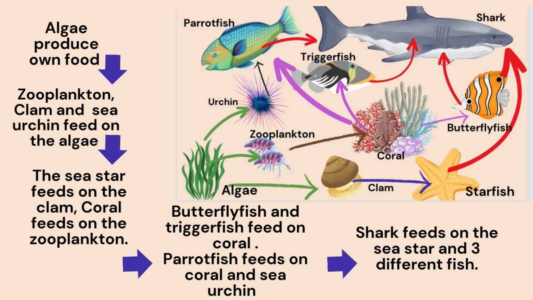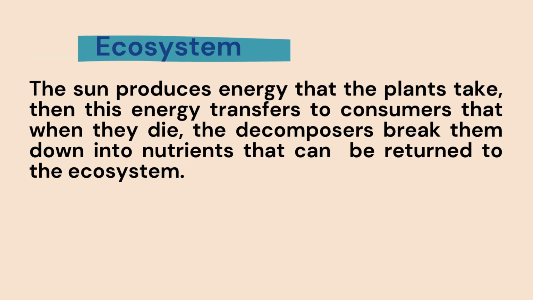We can summarize what happens in the ecosystem. The sun produces energy that the plants take, or if we are talking about the marine environment, the algae, okay, take this energy and transfer it to consumers. When they die, whether producers or consumers, the decomposers break them down into nutrients that can be returned back to the ecosystem, and so on.